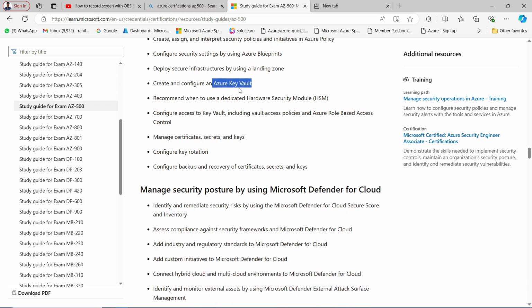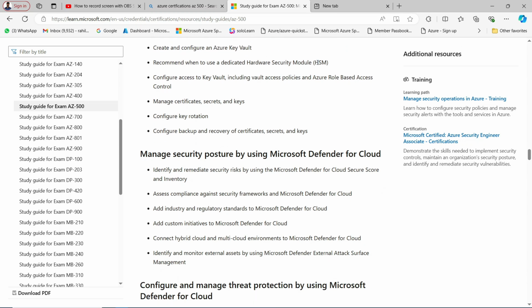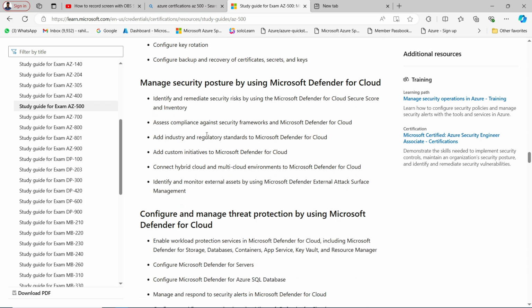Then we have Azure Key Vault. We all know about Azure Key Vault. Then we have HSM. We have Azure Role Based Access Control, RBAC. We have managed certificates, keys and secrets. That is okay. We all deal with these things every day if you're working in Azure. Manage security posture by using Microsoft Defender for Cloud.